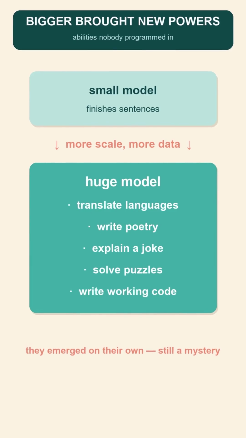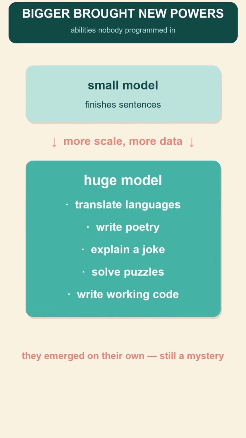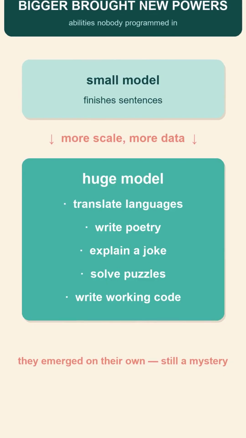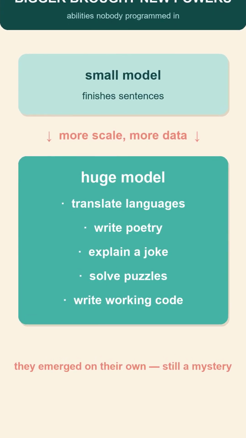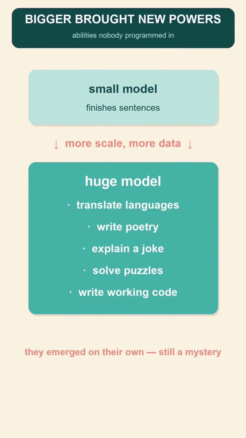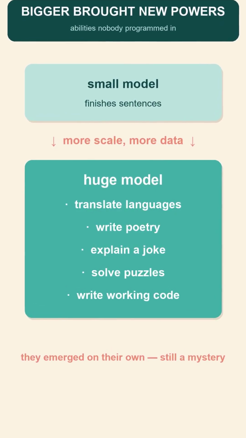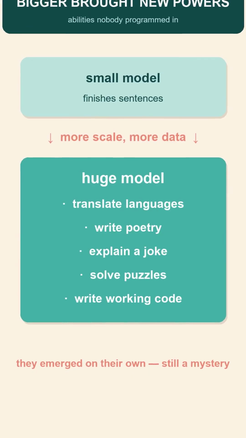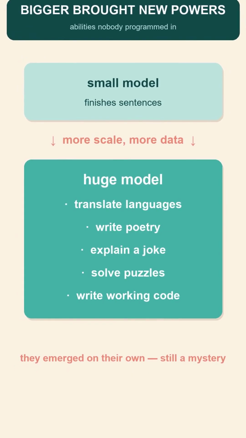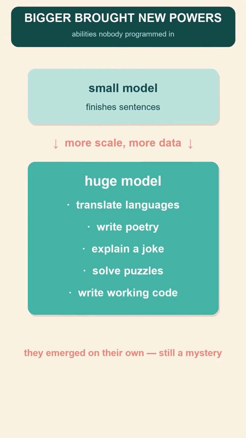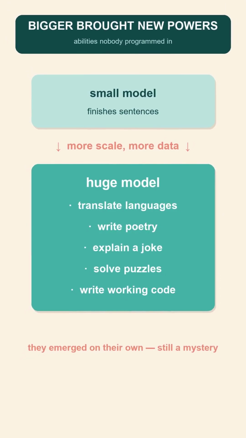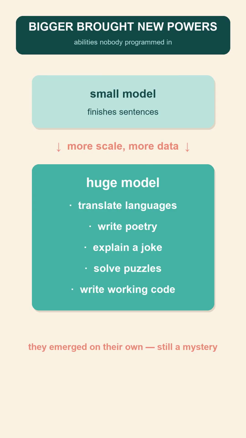And here is the strangest discovery in this whole story. The bigger these models grew, the more text they devoured, the more they could suddenly do. Abilities that nobody programmed in. Translating between languages. Writing poetry. Explaining a joke. Solving little puzzles. These skills simply emerged on their own from the sheer scale of learning to predict one more word. Nobody fully expected that. And honestly, it remains one of the great mysteries of the field.